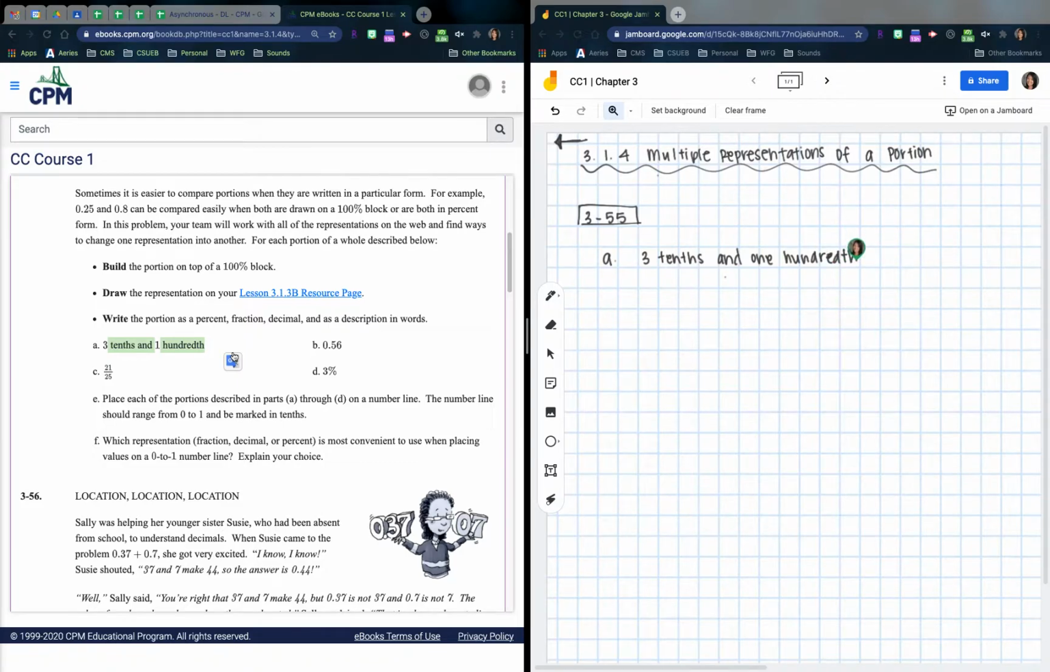Okay, so let's remember that whatever I write, you should be writing as well. The first thing we can do is build it on top of a 100% block. Now, unfortunately, we don't have the resource pages to give you, so we're going to have to draw this out. So we're going to go ahead and draw. This might take a lot of space, but that's okay. We're going to go 10 across, so 2, 4, 6, 8, 10. We're going to go 10 down, 2, 4, 6, 8, 10. And I'm going to go ahead and draw my hundreds block there. Okay, that's okay if we're taking a lot of space.